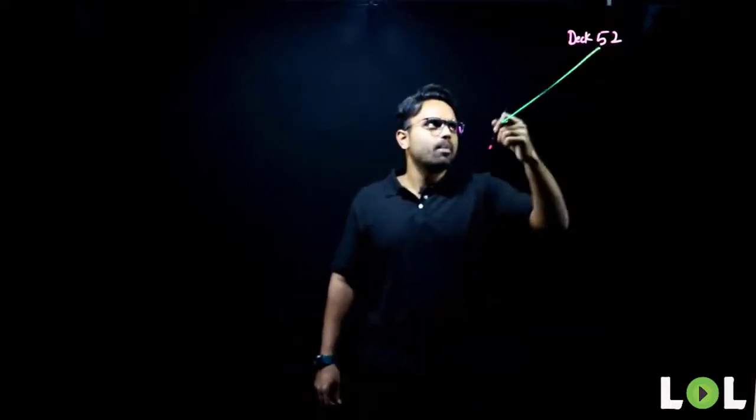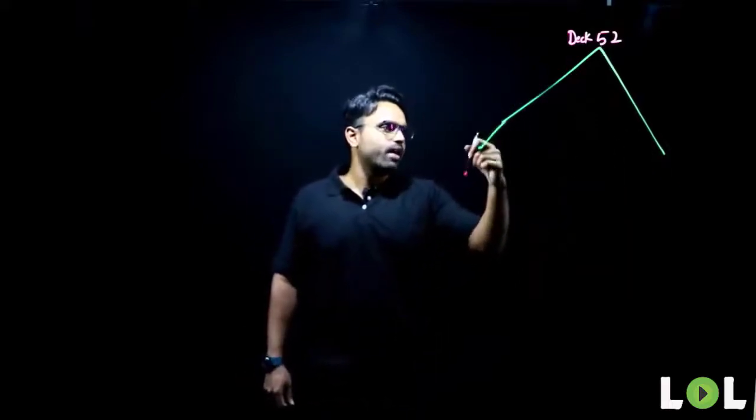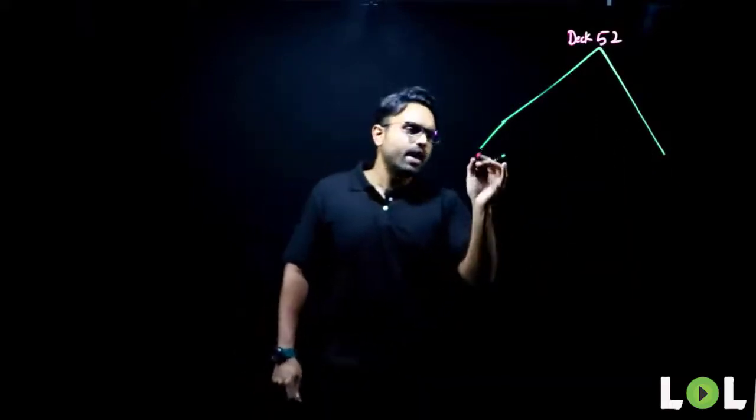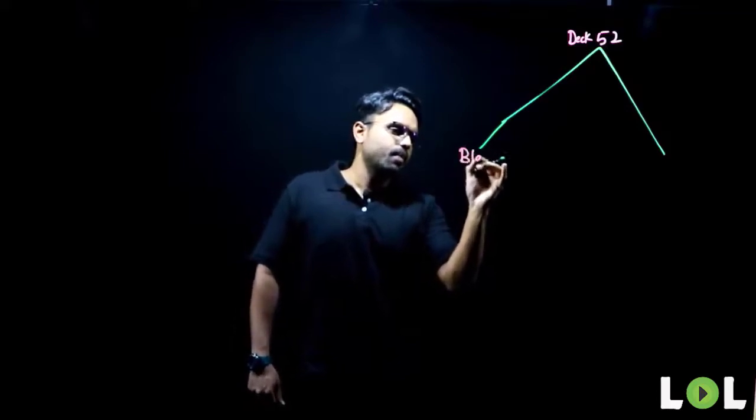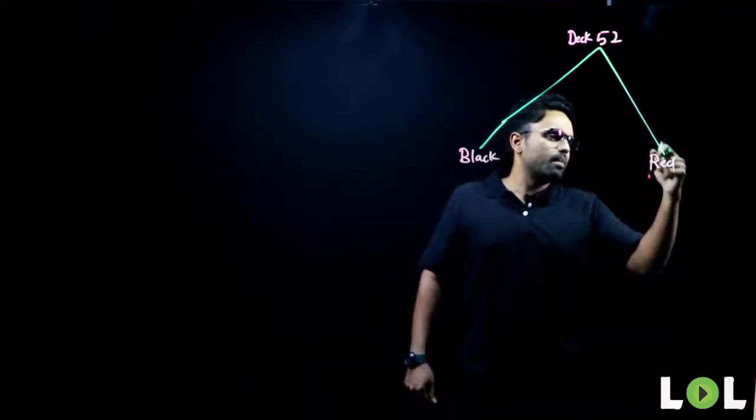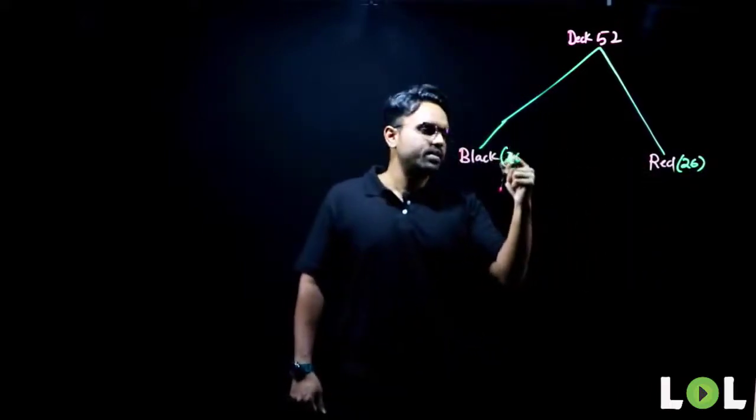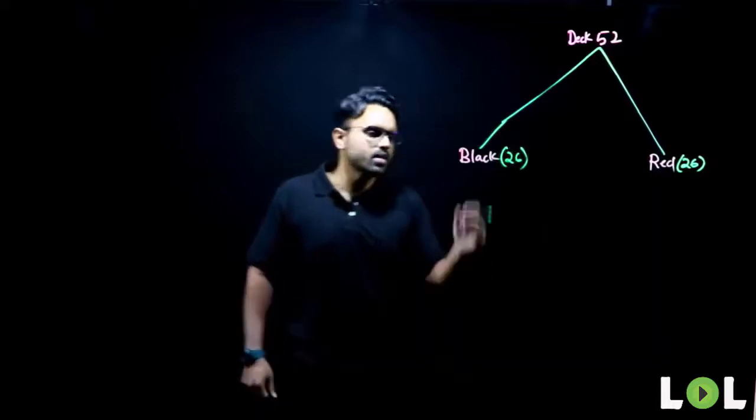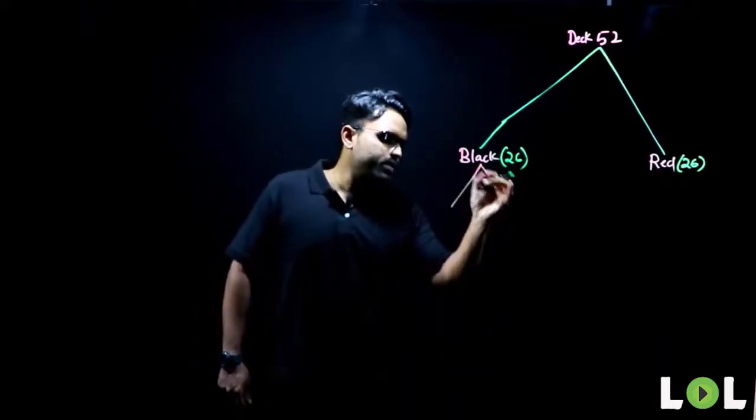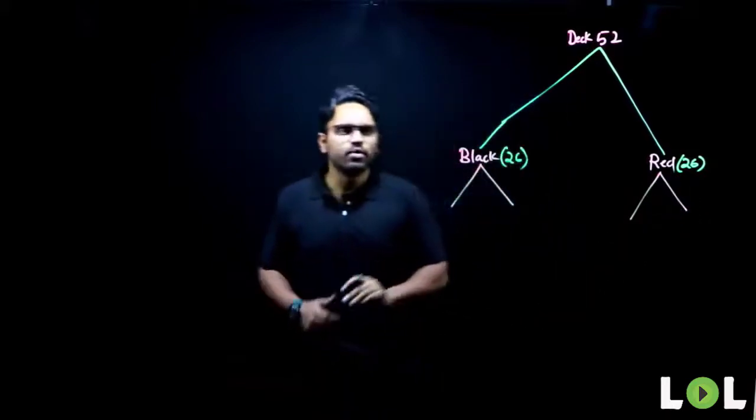Out of these 52 cards, how many are black and how many are red? We have black and red, and each one of them is 26 in number. Within these black cards we have 2 suits, and in red cards we have 2 suits.